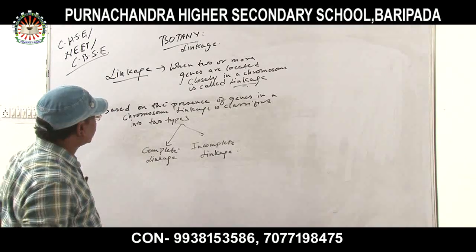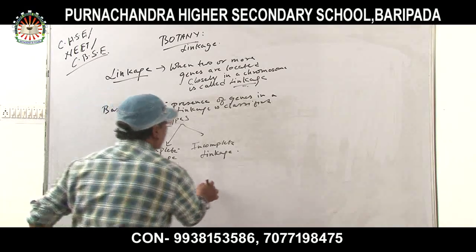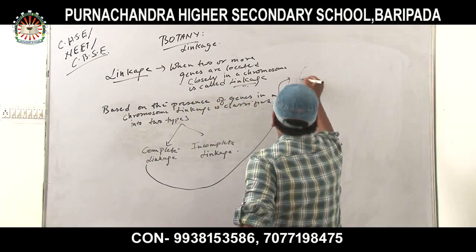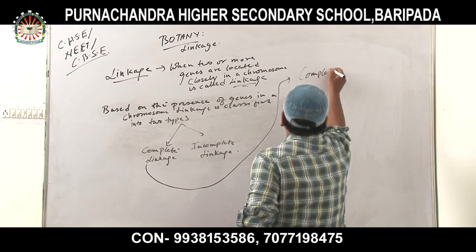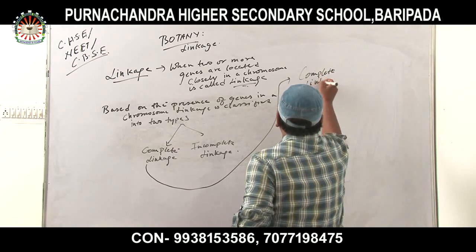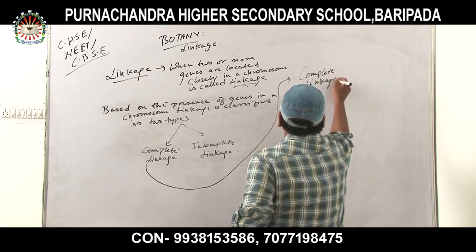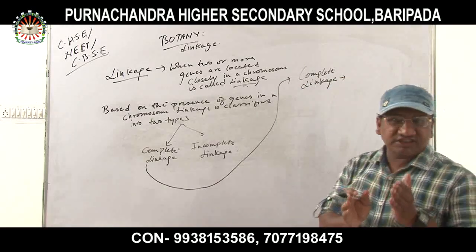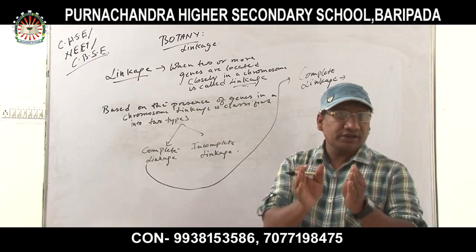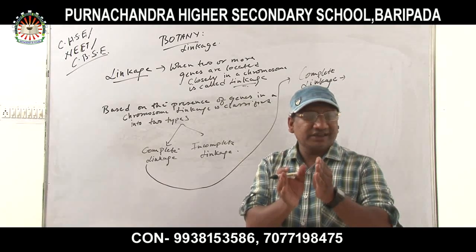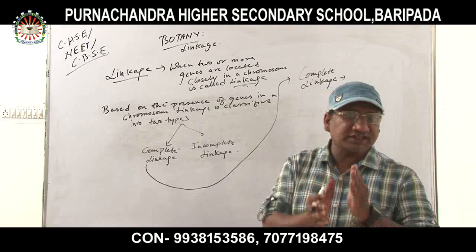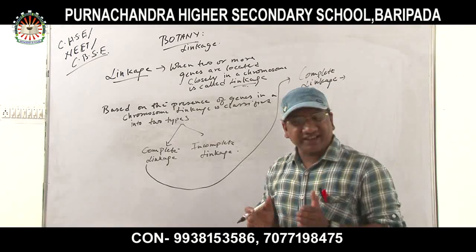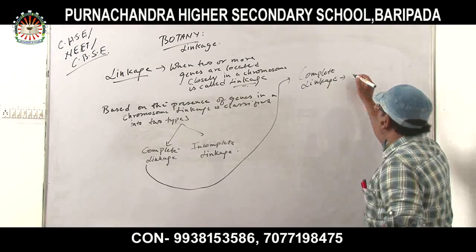What is complete linkage? Now, the definition of complete linkage. What is called complete linkage? When two or more genes are very closely associated with each other in a chromosome, that particular condition is called linkage.